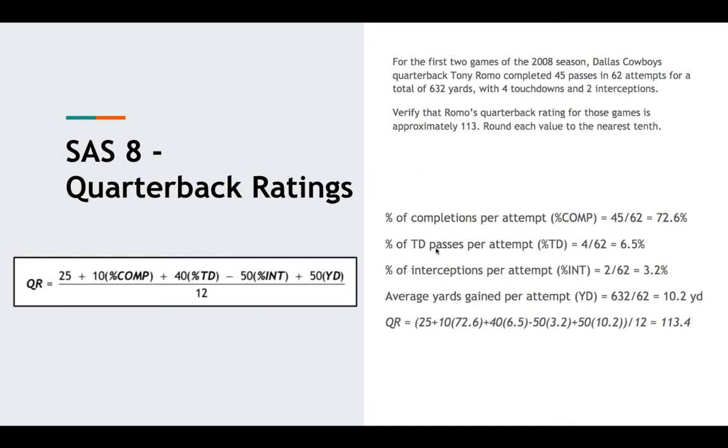Same thing with the percentage of touchdown passes per attempt: it's 4 divided by 62. I had 4 touchdowns, and you divide by the attempts, 62. That's 0.065, which we'll change to 6.5%. Interceptions per attempt: 2 interceptions divided by the 62 attempts is 0.032, which we'll change to 3.2%. Average yards gained per attempt is 632 divided by 62, or 10.2 yards per attempt.